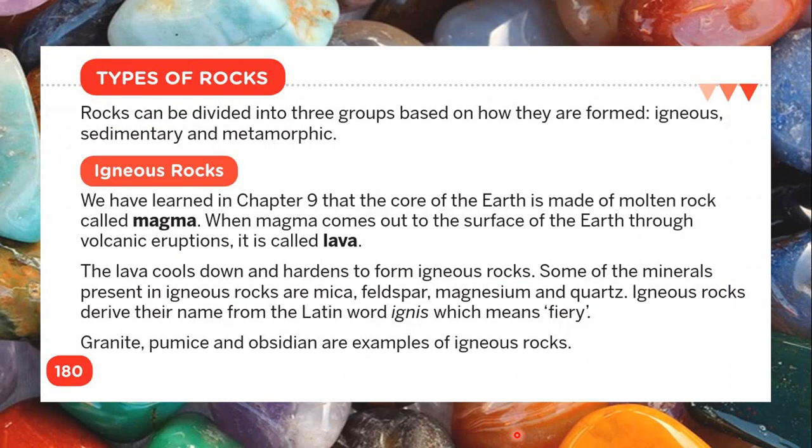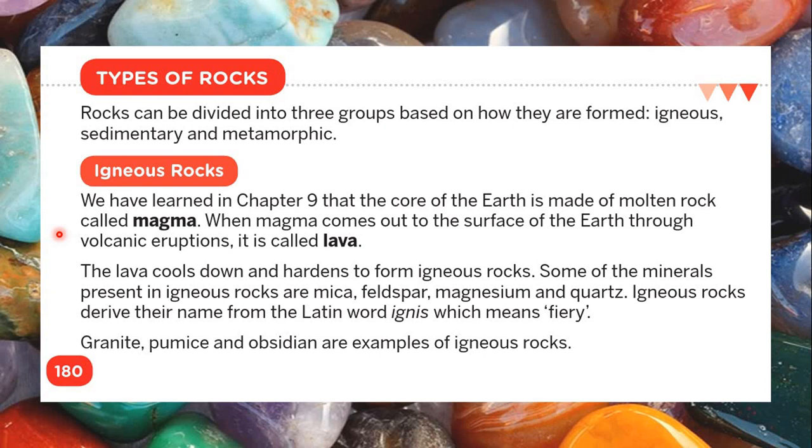So coming to types of rocks, rocks can be divided into 3 groups based on how they are formed: igneous, sedimentary and metamorphic rocks. We'll be doing 3 types of rocks: igneous, sedimentary and metamorphic. So we will first start with igneous rocks. We have learnt that the core of the earth is made of molten rock called magma. This we have learnt in class 4 also. The inside of the earth is made up of molten rock material called magma.